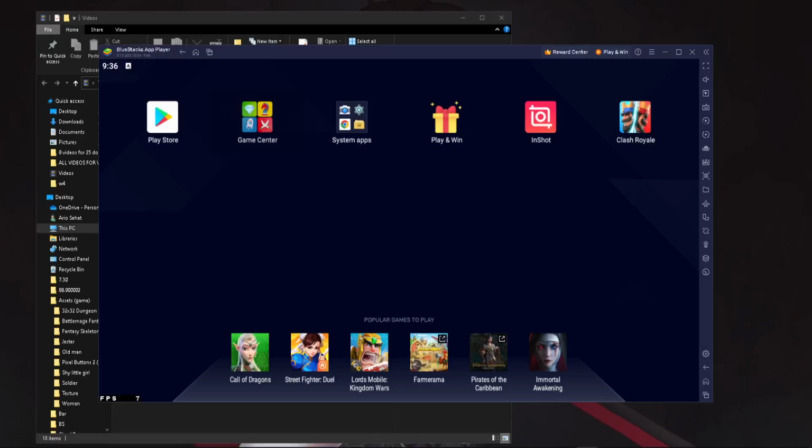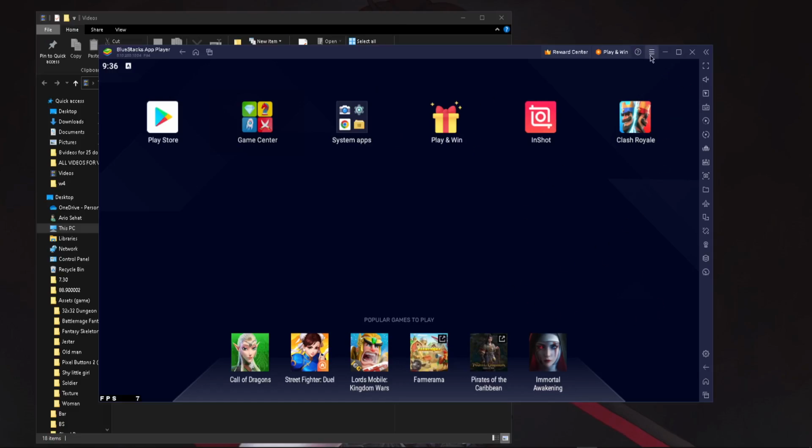Everyone, in this video I'm going to show you how you can download PUBG Mobile on BlueStacks on your PC. So if you want to get the BlueStacks app player, what you need to do is open up our YouTube channel where we have a tutorial on how to download it. But before that, there are some settings you need to play PUBG to its best efficiency.